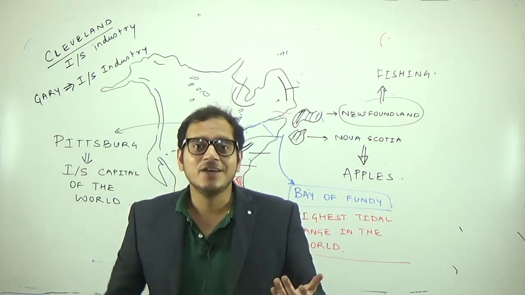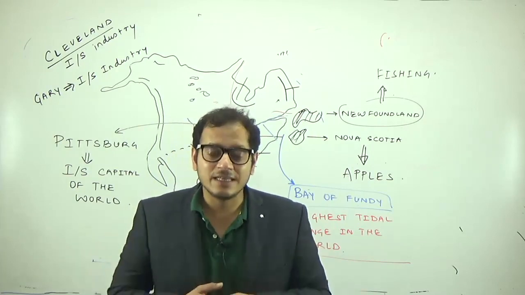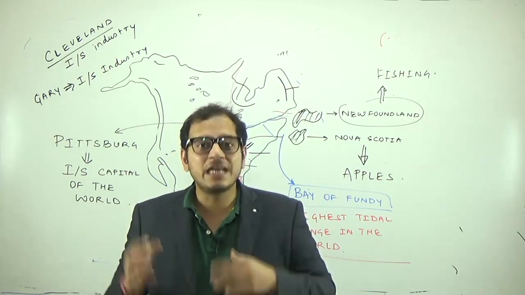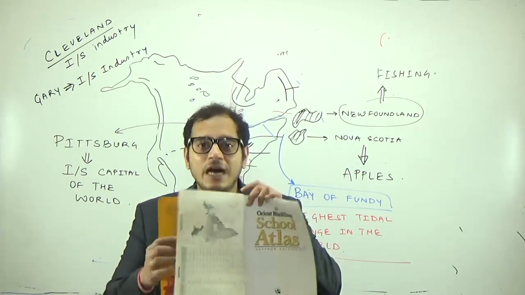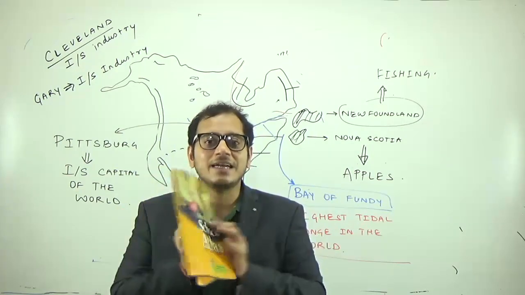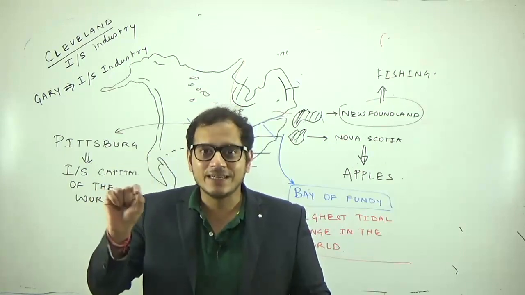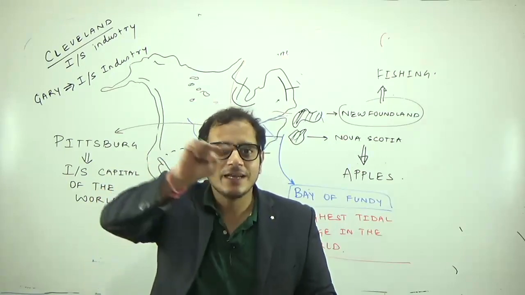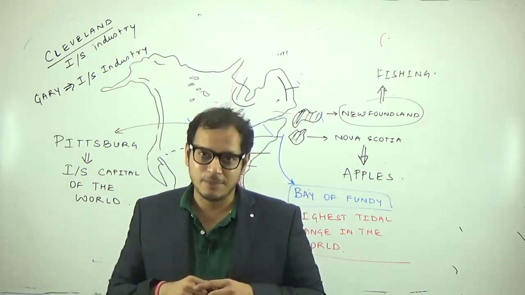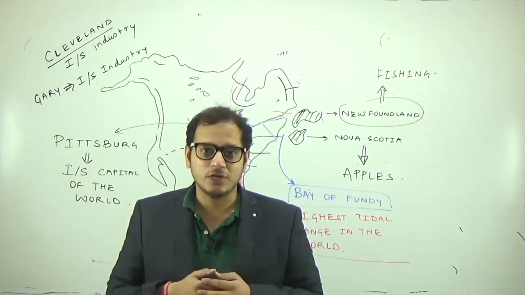And the third thing, whatever current affairs you are revising, if any place frequently comes in the current affairs, you have an atlas. Open that atlas and see the importance of the place, which country it is located in, which part of the world it is located, and what are the areas surrounding the place. This is the way to prepare world geography.